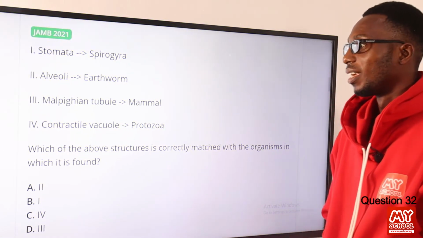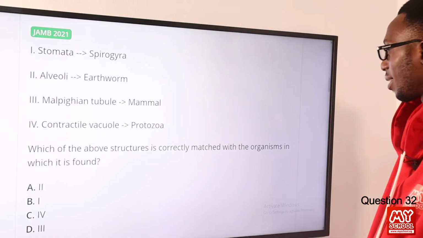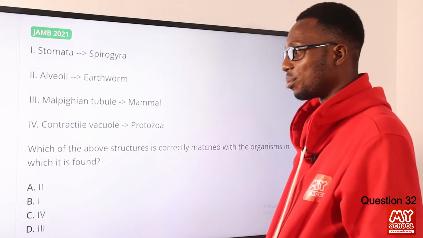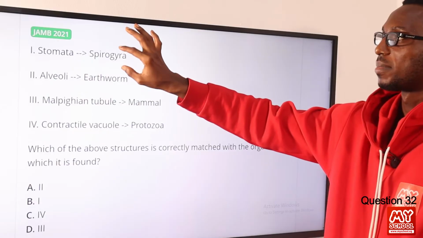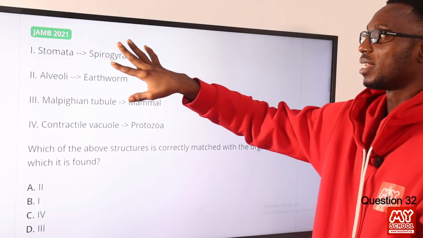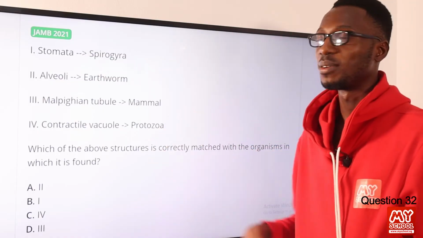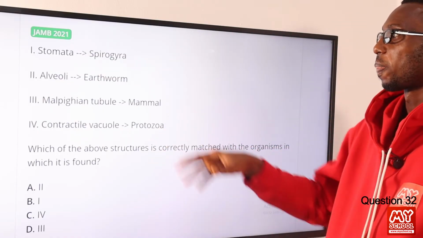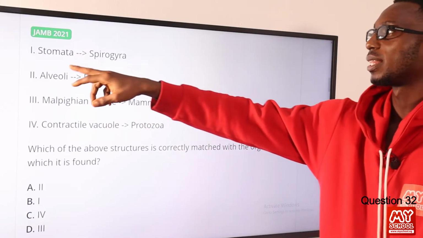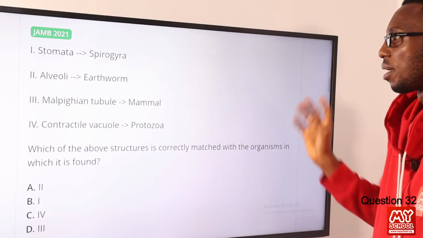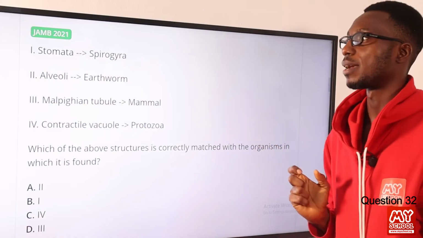32. Which of the above structures is correctly matched with the organism in which it is found? Okay, so stomata, we're talking about plants. Stomata, lenticel. Spirogyra belongs to the thallophytes, thallophyta. So this is a simple multicellular organism, right? But stomata is not what it uses for gaseous exchange or expelling excess water from the cell.